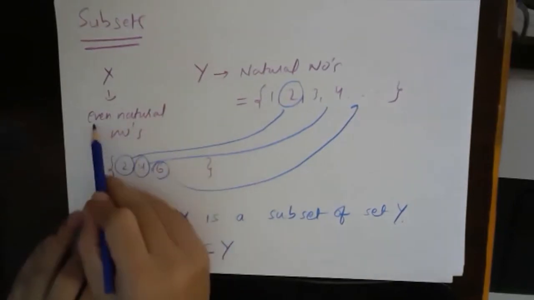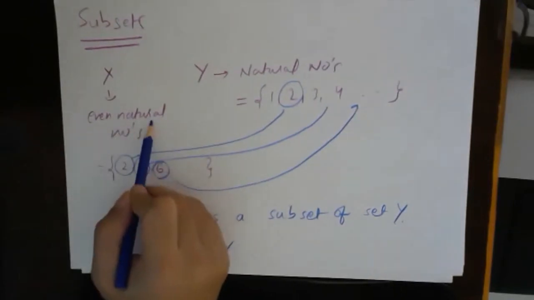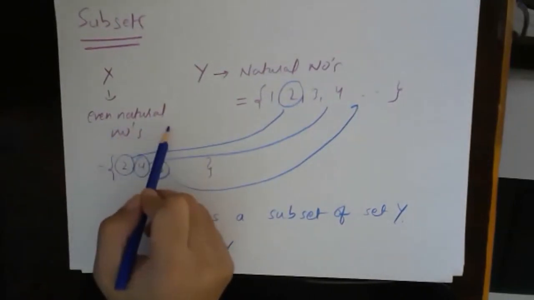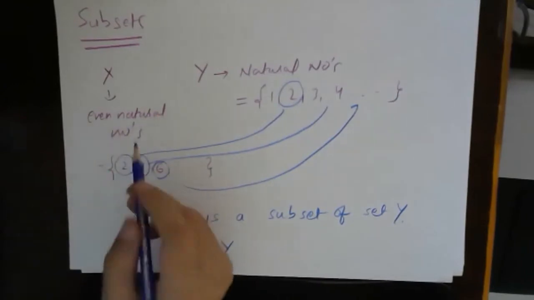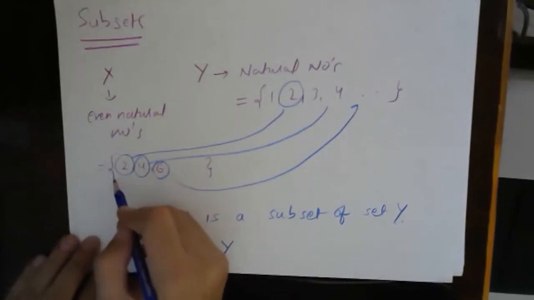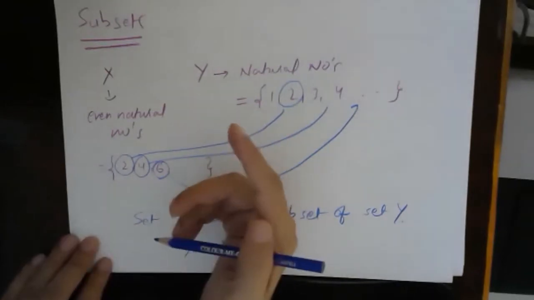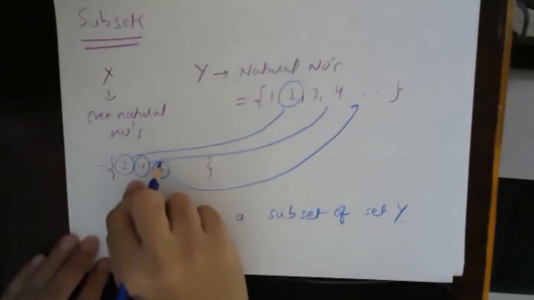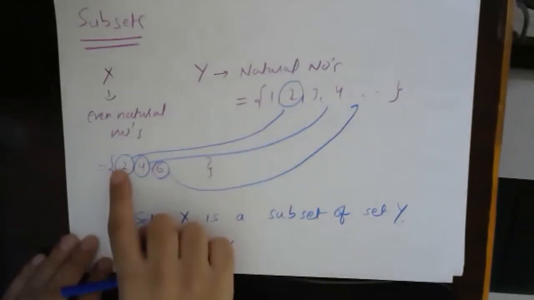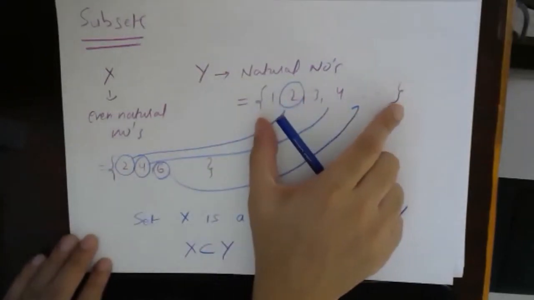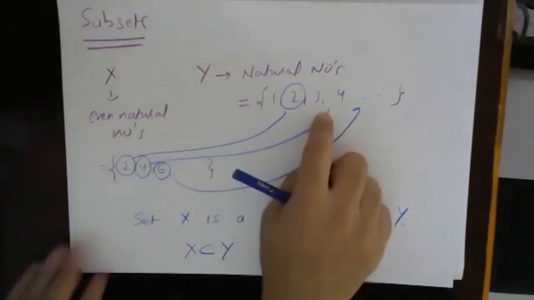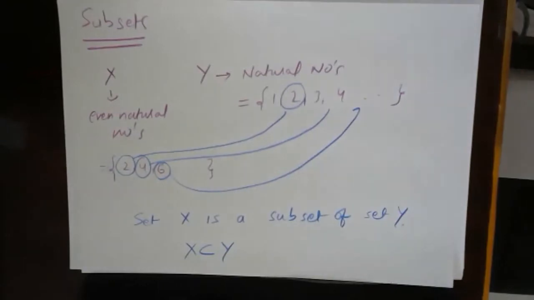Now suppose instead of even natural numbers, I had said even whole numbers. Then 0 would have been included in this set. If 0 was included in X, then set Y would not have 0, so set X would not be a subset of Y. Everybody understood? Fine. I hope you understood the definition of subsets also. Okay, now see.